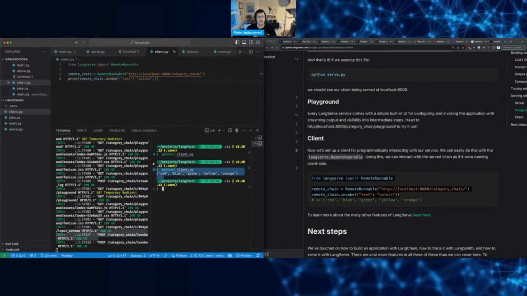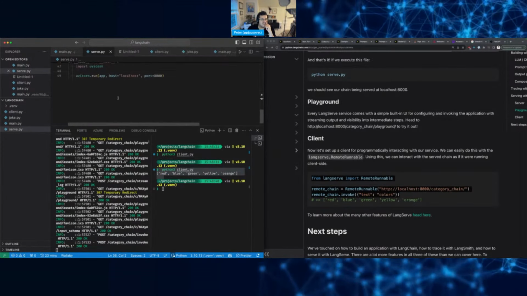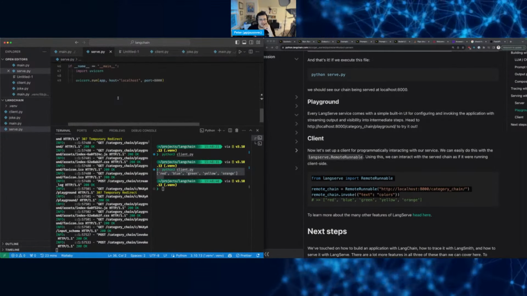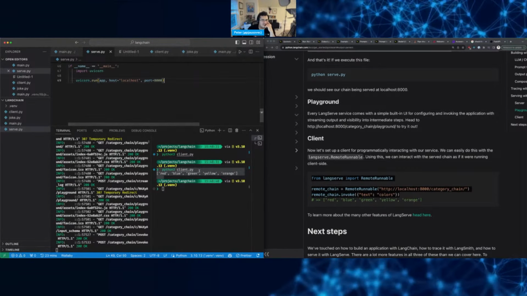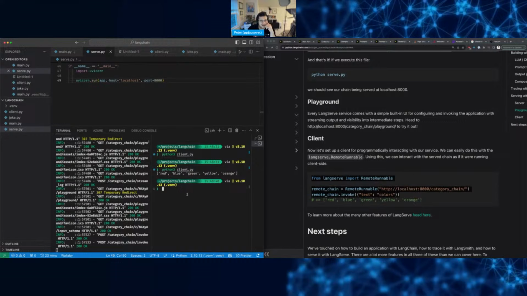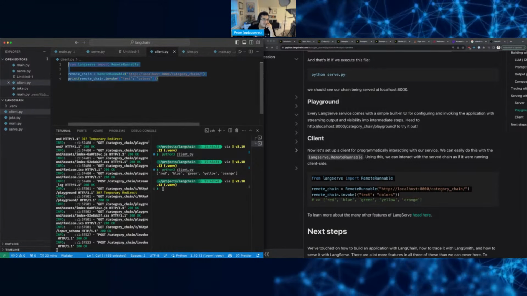Yeah, perfect. So what you could do is deploy this and run it, exposing it publicly somewhere. Then you would have an API endpoint that you could call from your code, right?